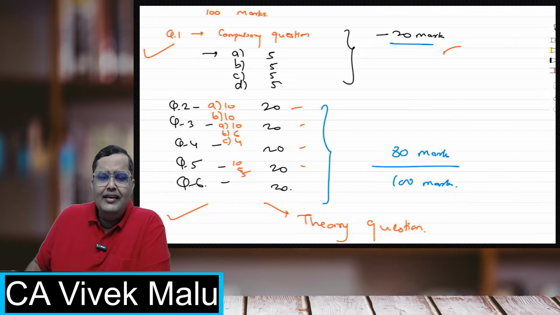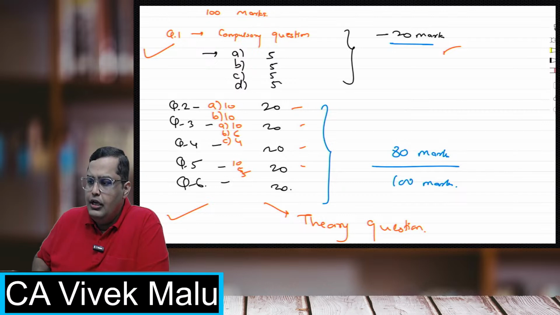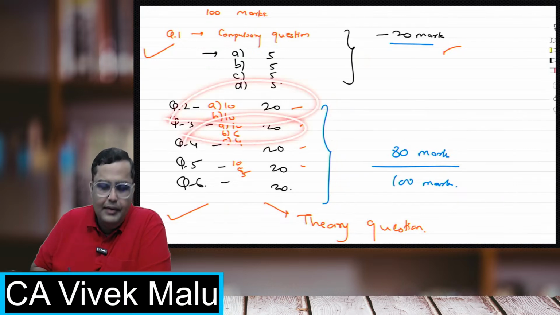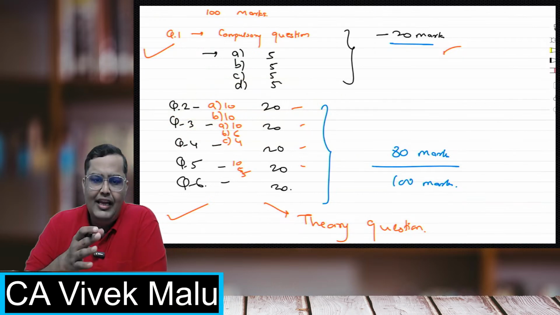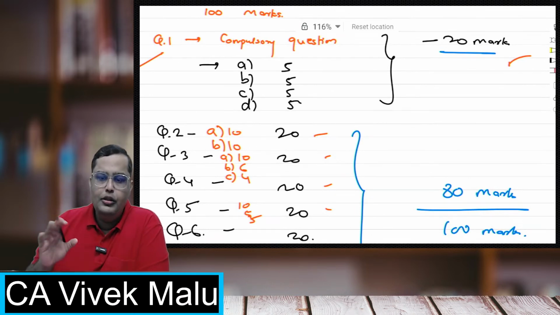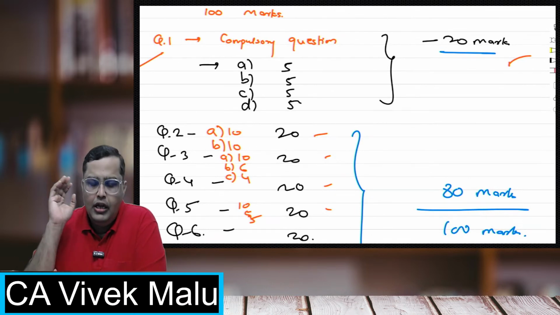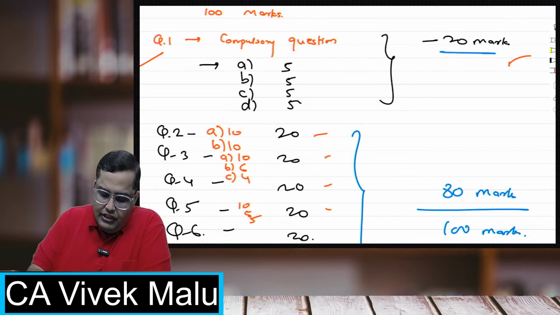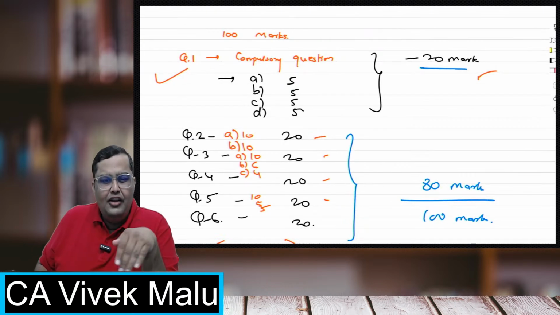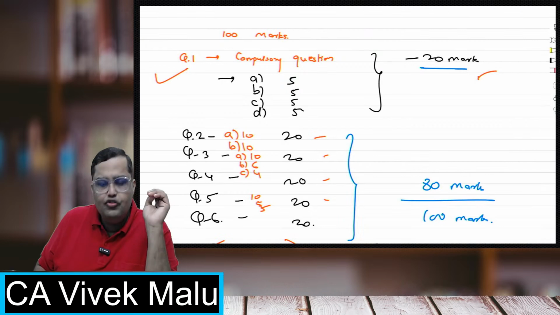Now, let me tell you what exactly is getting asked in the compulsory questions these days. Why I'm telling you this is because all the other questions are always in options. You can always skip question number 2, or you can skip question number 3, whichever chapter you don't like. But for compulsory questions, we should be very, very careful. Now, I'll tell you the pattern in the recent papers, from the past two exams, May 23 and the one just previous, November 22.